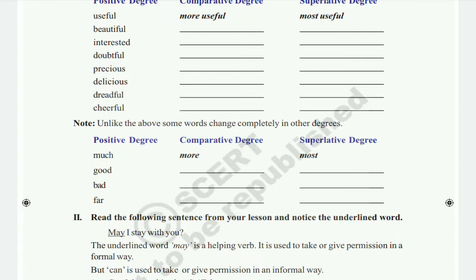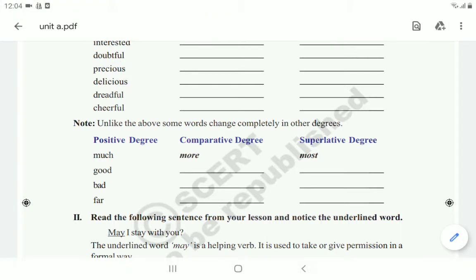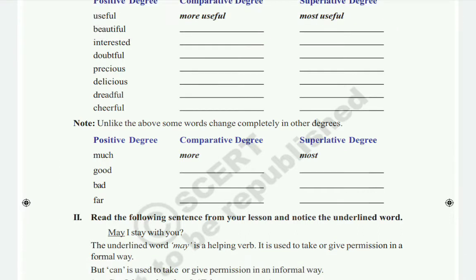Good means better, best. B-E-T-T-E-R, better. B-E-S-T, best. Okay. Next, bad. For that, what is the comparative degree? Worse, W-O-R-S-E. And the superlative degree is worst, W-O-R-S-T. Okay. So good, better, best. Bad, worse, worst.